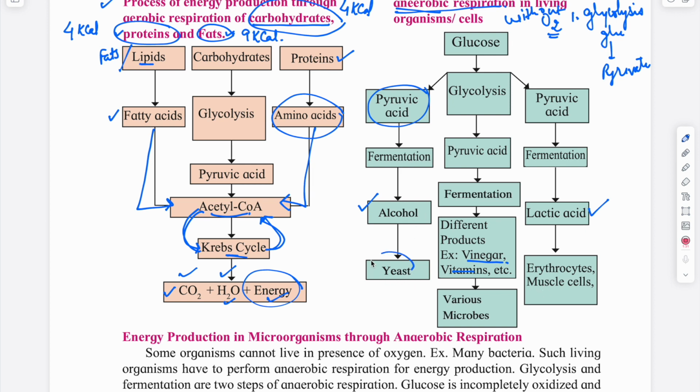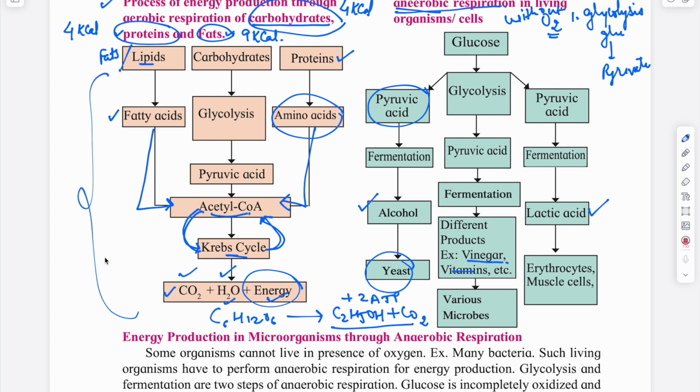Like in case of yeast, if it is anaerobic respiration, this glucose gets converted into ethyl alcohol, right? So these are the end products, and only 2 ATPs are produced. In case of aerobic respiration, a total of 36 ATPs are produced.